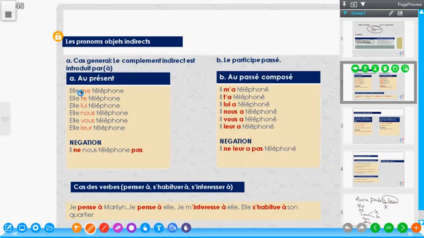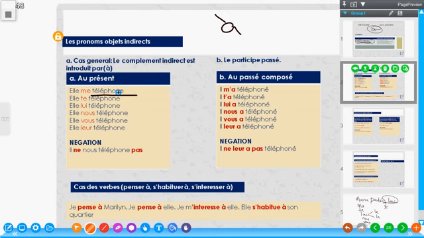Here, there are some verbs that by default carry the preposition à before the object. Like when I'm saying, I'm writing to somebody. I'm writing something to somebody. I'm making a phone call to somebody. I am talking to somebody. I am saying to somebody. Those kinds of verbs automatically have the preposition à after them. One of those verbs is what we have on our screen right now: téléphoner. The verb is téléphoner à. To make a telephone call to somebody, that means to call somebody.